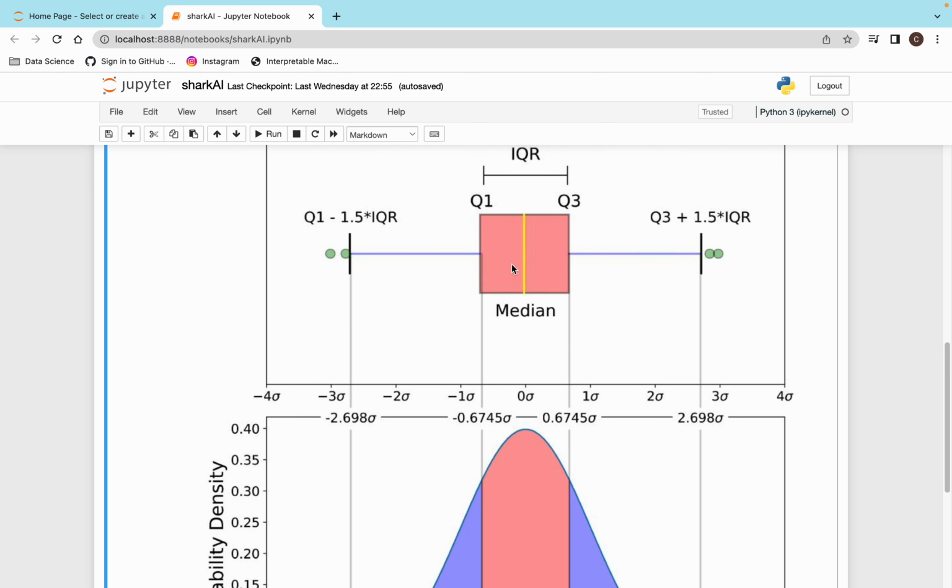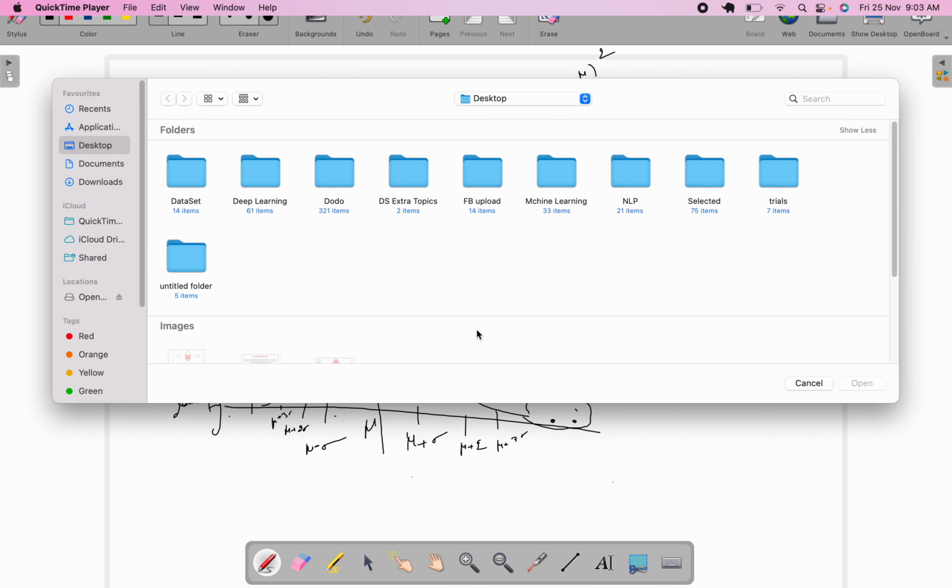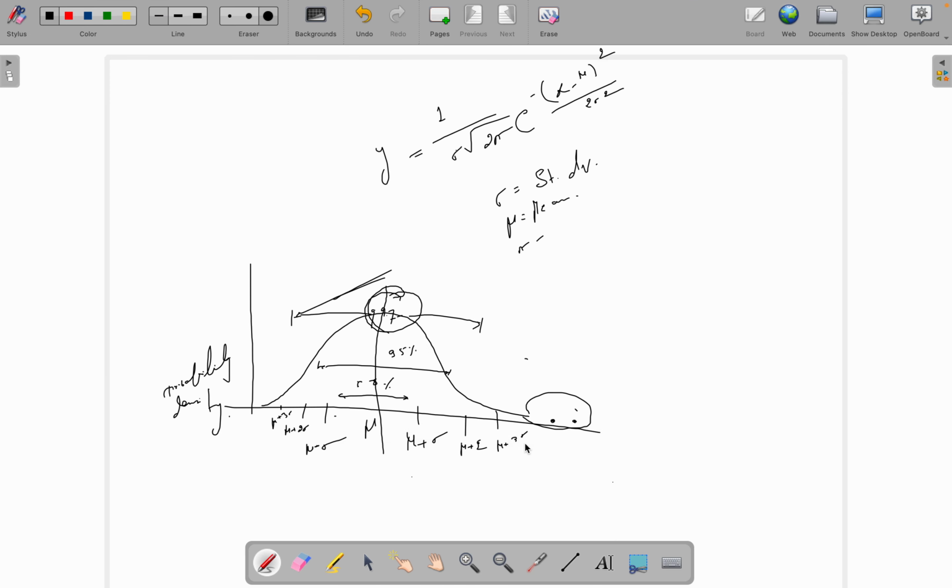Yeah, so this is about the normal distribution, and there is something called the standard normal distribution. It is also a type of normal distribution, but definition-wise, it has a mean of 0 and a standard deviation of 1.